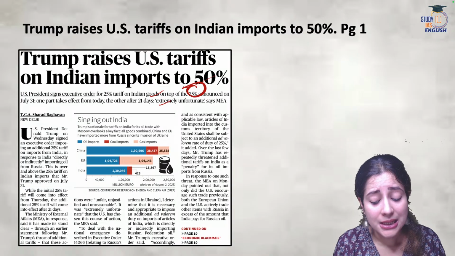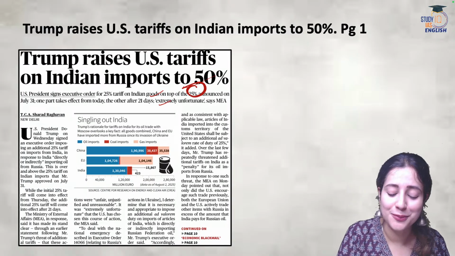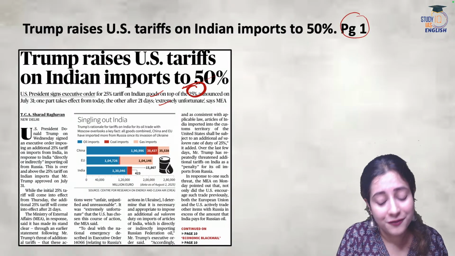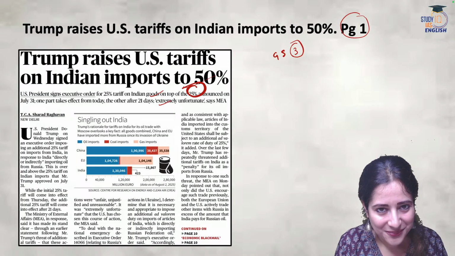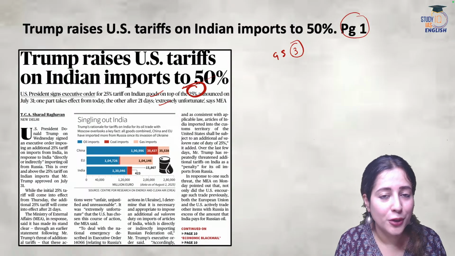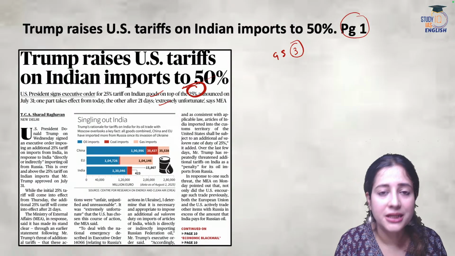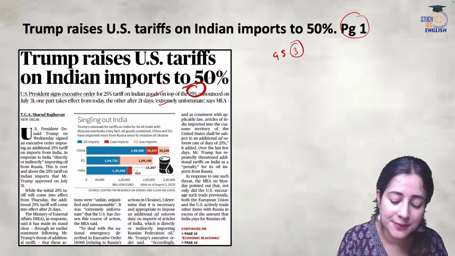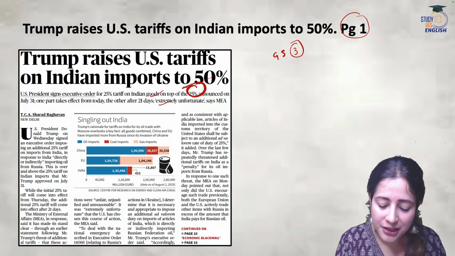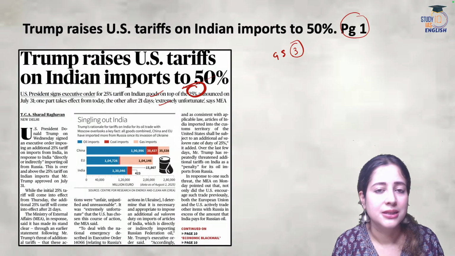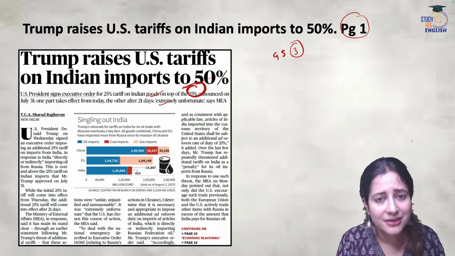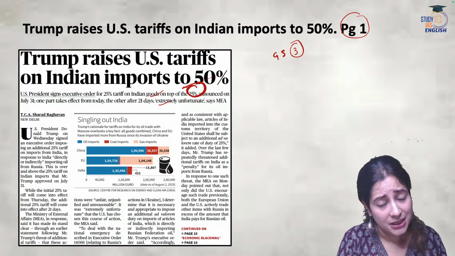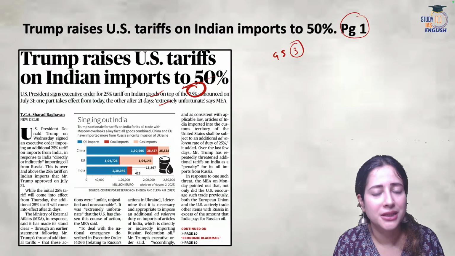Before we do that, article is very important. It has been picked up from page number 1, very crucial for your GS paper 3 Indian economy. Okay, very important for tariffs, a very key part of your UPSC syllabus in the Indian economy part of GS paper 3. Of course, we are talking about custom duties, we are talking about trade, migration, foreign policy, GS paper 2. These also come in the picture.